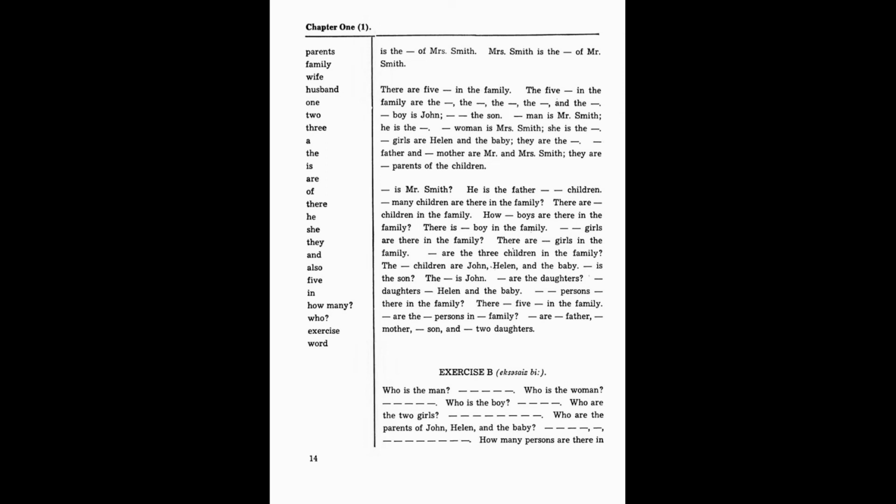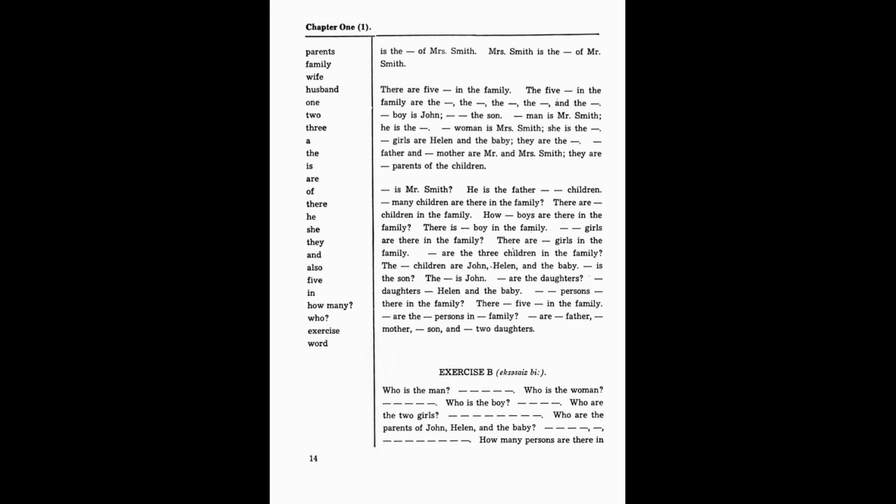How many persons are there in the family? There are 5 persons in the family. Who are the 5 persons in the family? They are the father, the mother, the son, and the 2 daughters. Who is the man?